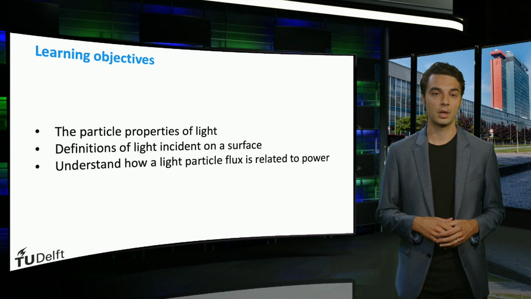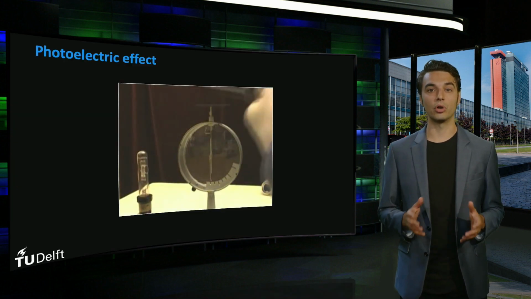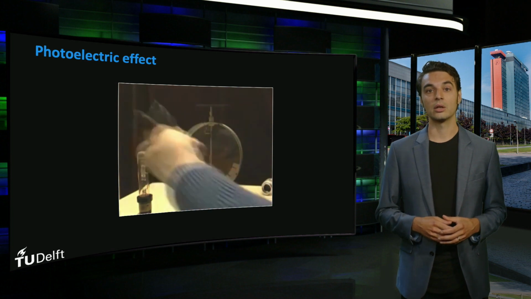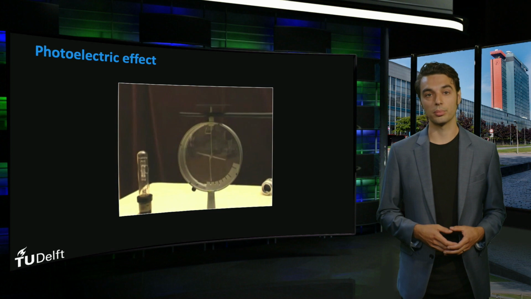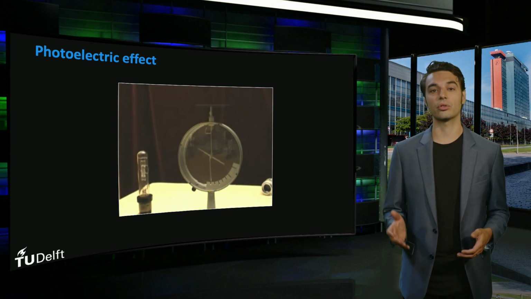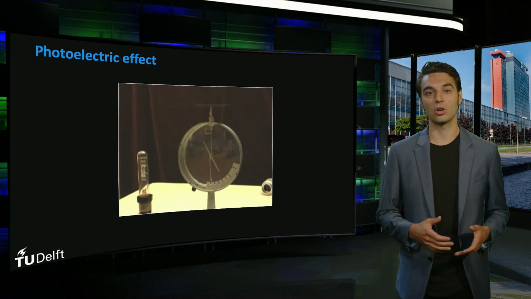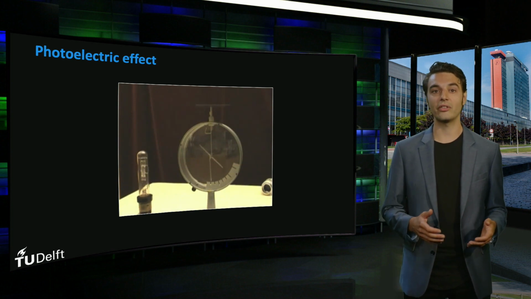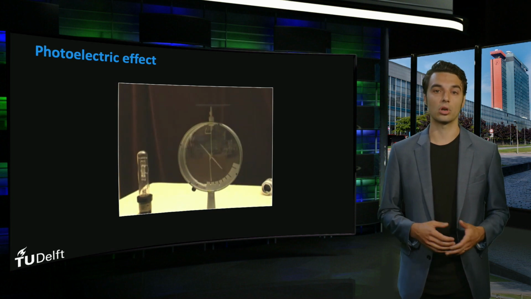The particle behavior of light is well illustrated by the photoelectric effect. The photoelectric effect is demonstrated in a simple movie I found on YouTube. You see here an electroscope. This is an instrument to demonstrate the presence of electric charge. Using static electricity, a bar is charged and the pointer indicates the amount of charge.